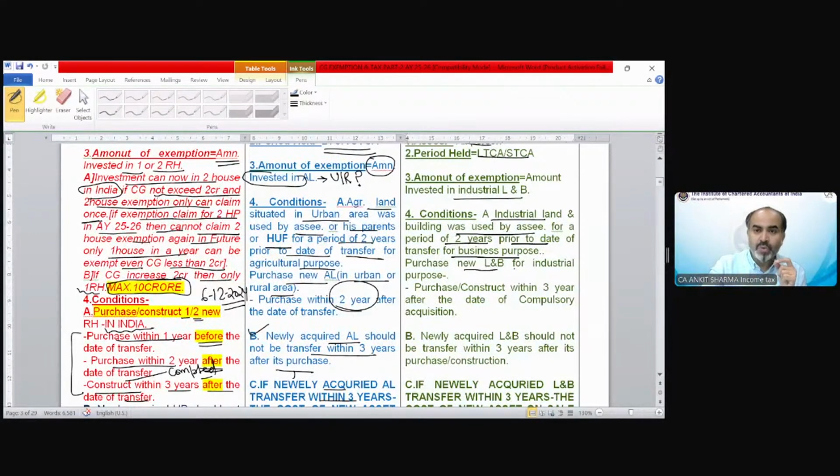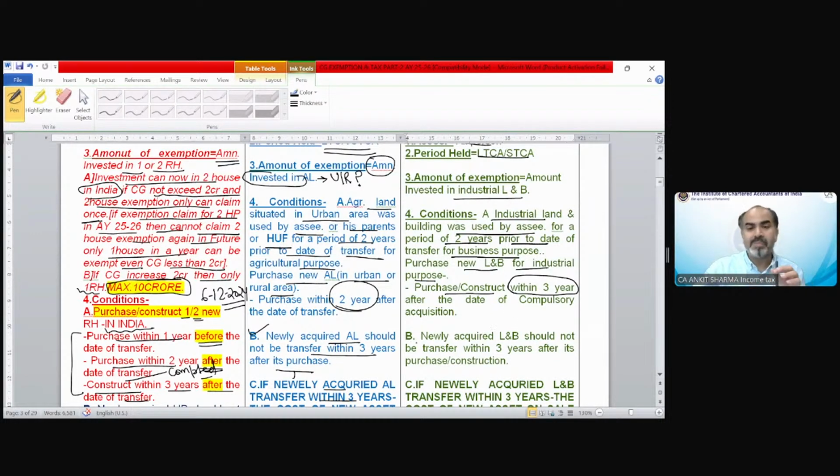Purchase new land and building for industrial purpose. That could be purchase or construction, both are included because building is also there. The time duration is 3 years. So if your building and land, which is part of your industrial undertaking, has been compulsorily acquired by the government, and within 3 years you purchase or construct new land and building again for industrial purpose, then exemption can be claimed.